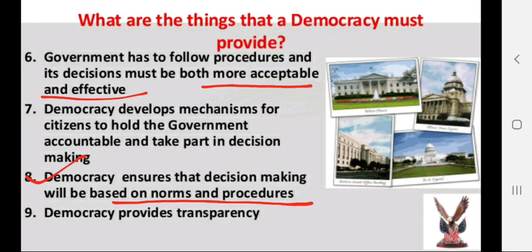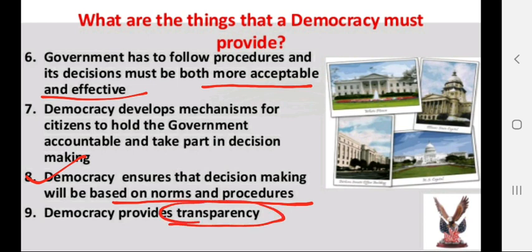In that, people have the right that they can ask, they can examine the procedure of decision taking. Whenever decisions are taken they should be based on norms and procedure, and if citizens want to know the procedure they can ask how decisions are taken. They can examine the procedure of decision taking, and that is known as transparency.